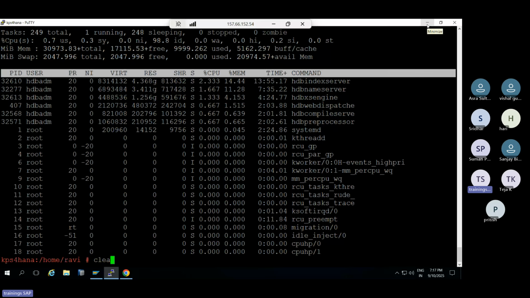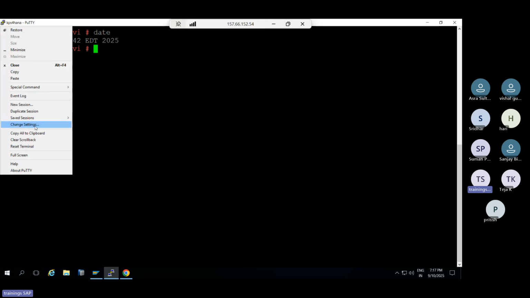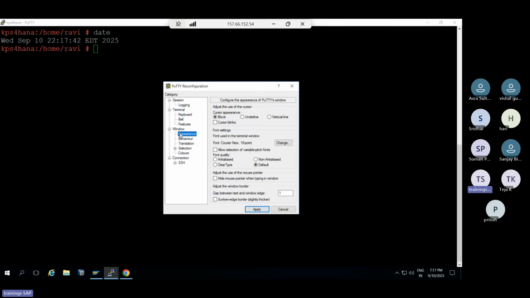So clear, which means the screen will be cleared. Okay, so who am I? Date. There are a lot of commands there, you can use them. It's a black screen, everything is black. I think colors also we can change, I guess, but by default it is black. Appearance, font color we can change.